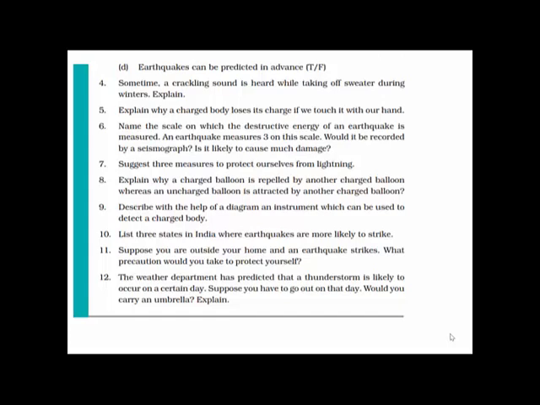They are saying that suppose the weather department has already predicted that there is going to be a thunderstorm on a certain day. If you go out, would you like to carry an umbrella? You will not, because as I already told you, on top of the umbrella you have that metal part. Because it is metal, it is a good conductor of electricity.